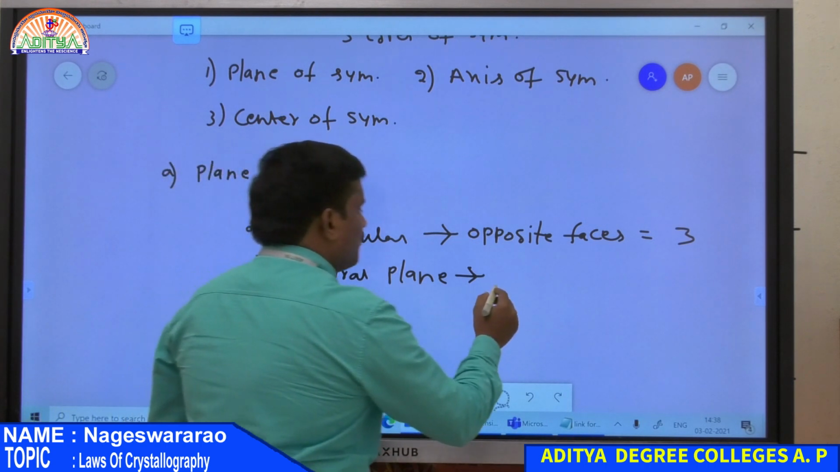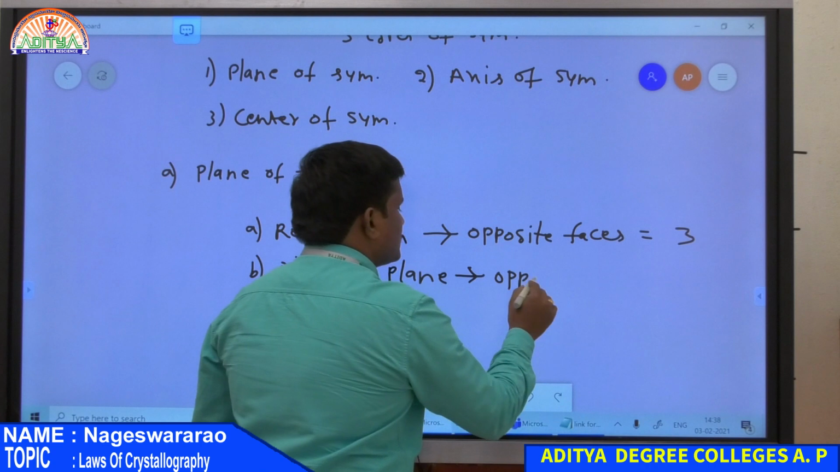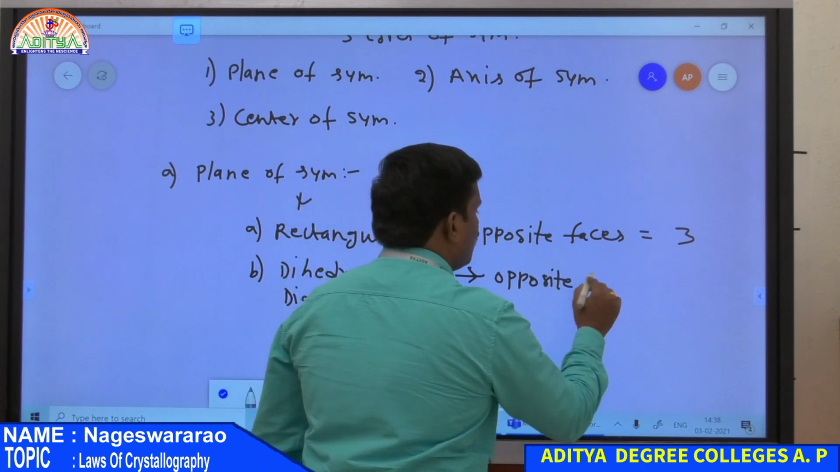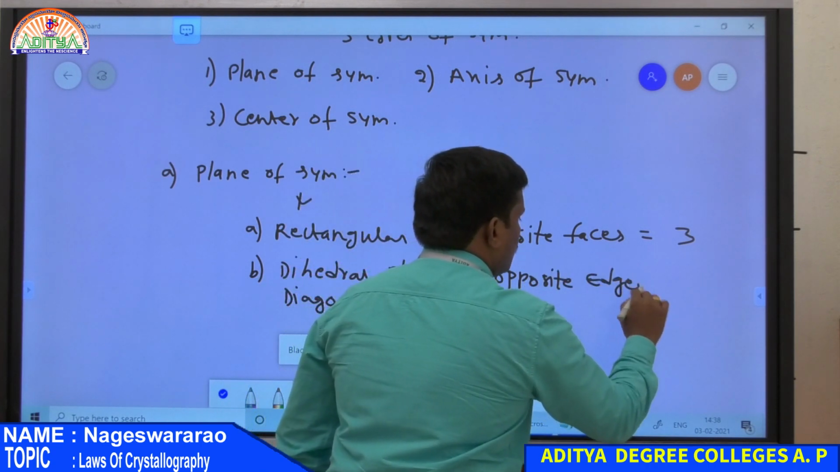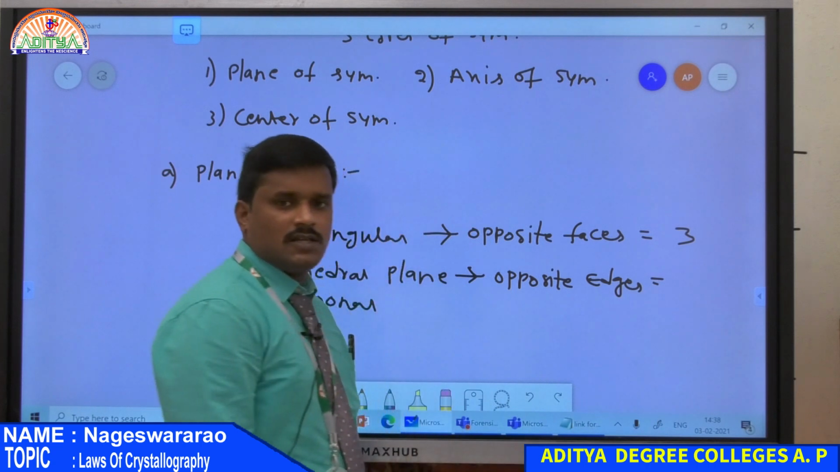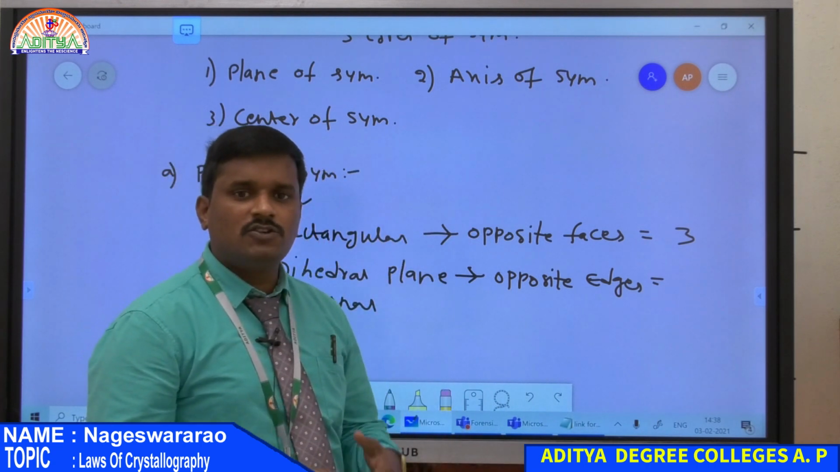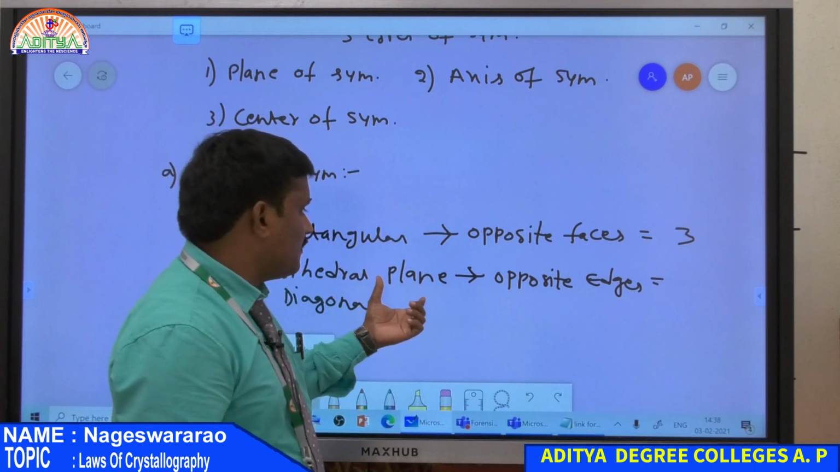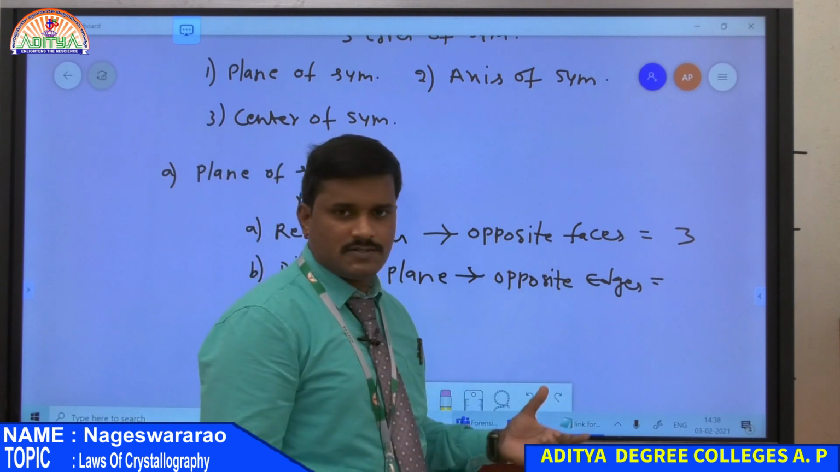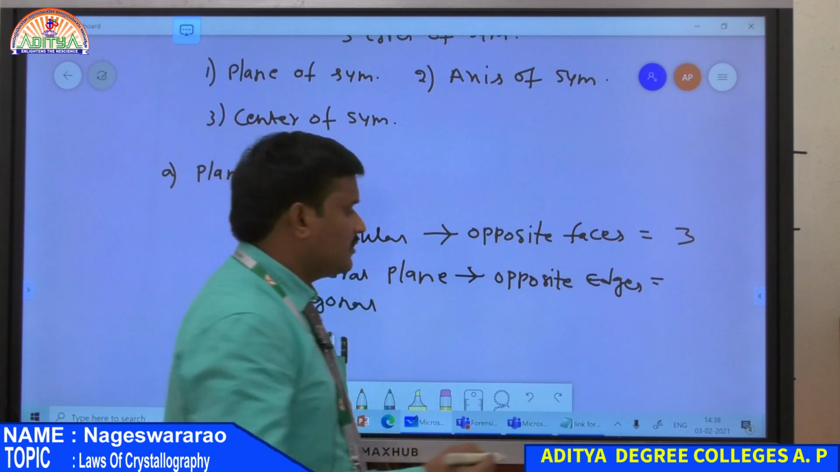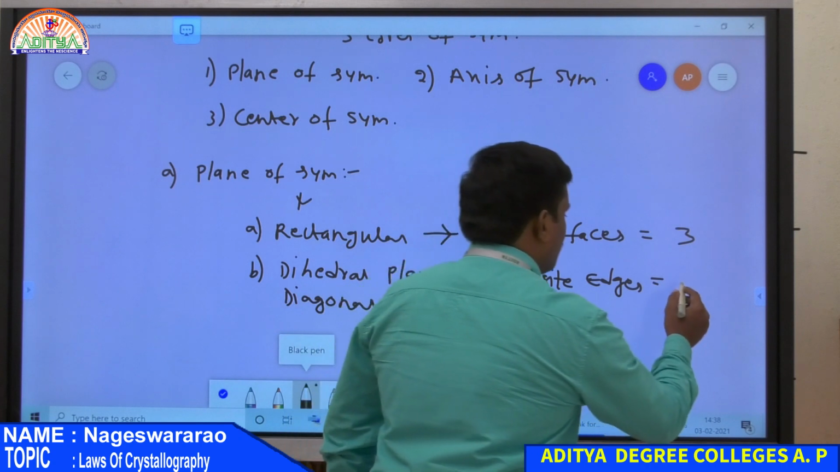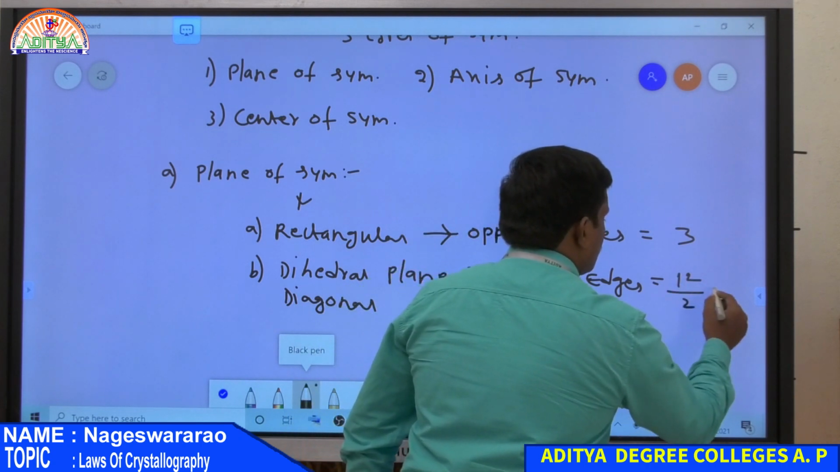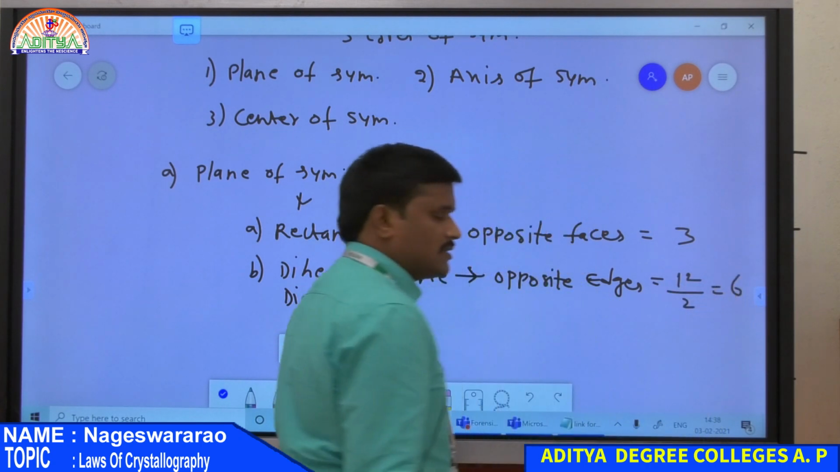Similarly, the dihedral plane, or simply the diagonal plane, is a plane passing through opposite edges of a crystal. So how many edges are there for a crystal? Each crystal has 12 edges, and this plane passes through opposite edges, so it includes 2 edges. Therefore the total number of dihedral planes is 12 by 2, that is equal to 6.